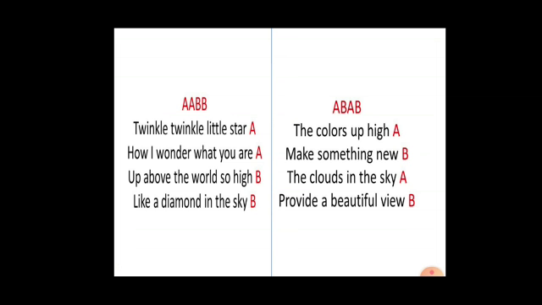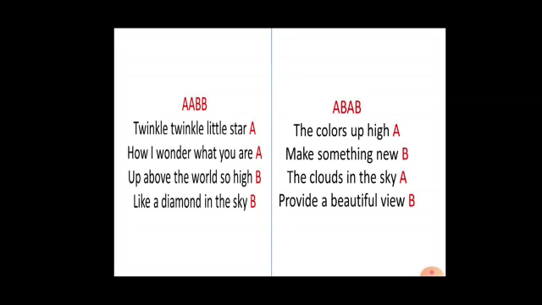Super. Yes. Here, star, are are the rhyming words. High, sky are the rhyming words. But you can see star, high. Is it making a similar sound? No. Star, high, both are different, right? Yes. So let us keep a name for the similar words. Star, are, so let us name it as A. High, sky, let us name it as B.